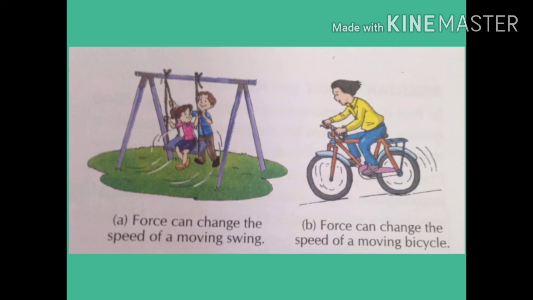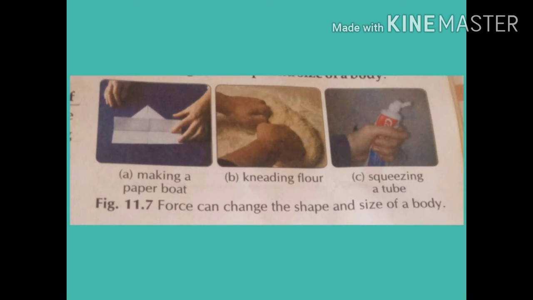Now the next effect is that force can change the speed of a moving body. Here in this diagram you can see that a person is pushing a swing. When he pushes a moving swing, it moves faster, and when he pulls the swing in the opposite direction, it slows down. Similarly, we can say when more force is applied on the pedal by a cyclist, the speed of the cycle increases. So we can say force can change the speed of a moving body.